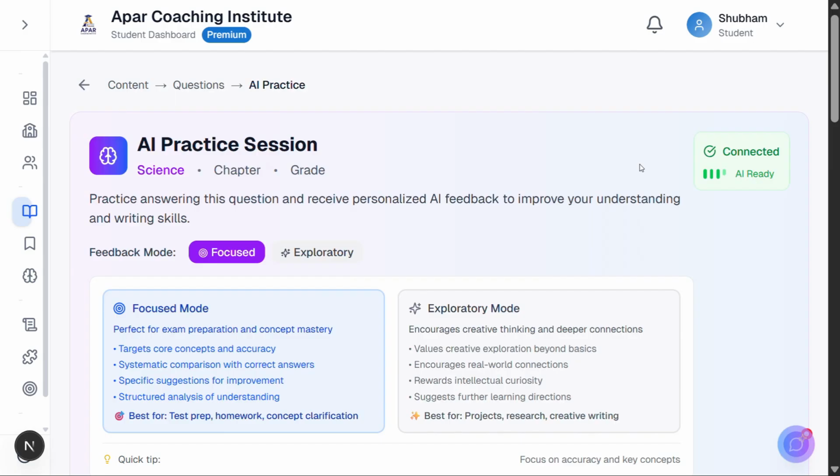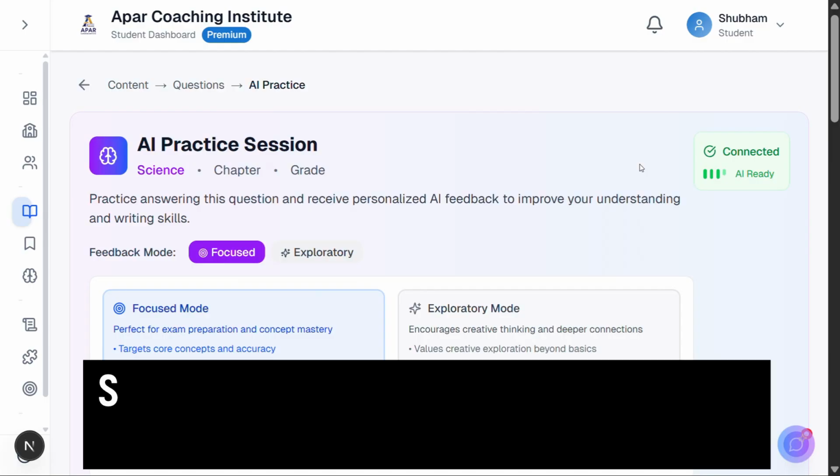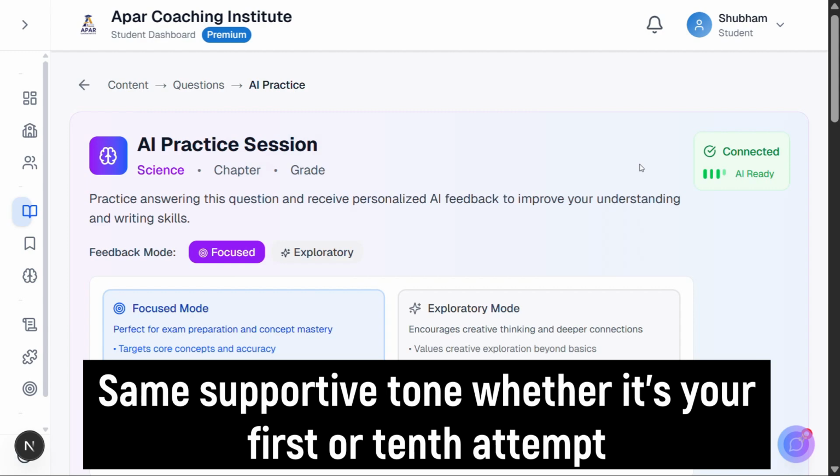Third, infinite patience. Unlike human graders with limited time, you can try unlimited times without penalty. No attempt counter, no retake fees. The AI never gets tired, frustrated, or judgmental. Same supportive tone whether it's your first or 10th attempt.